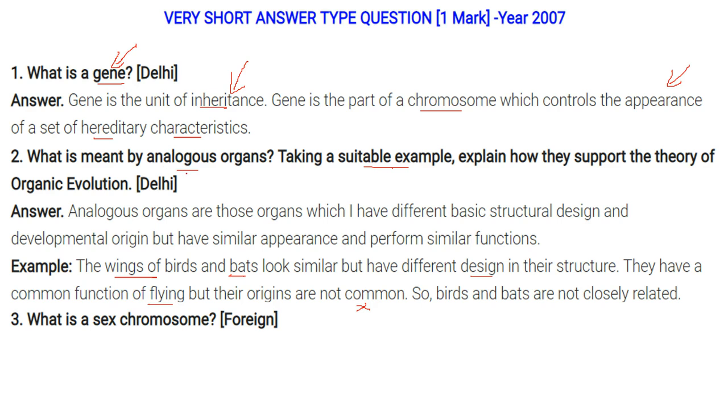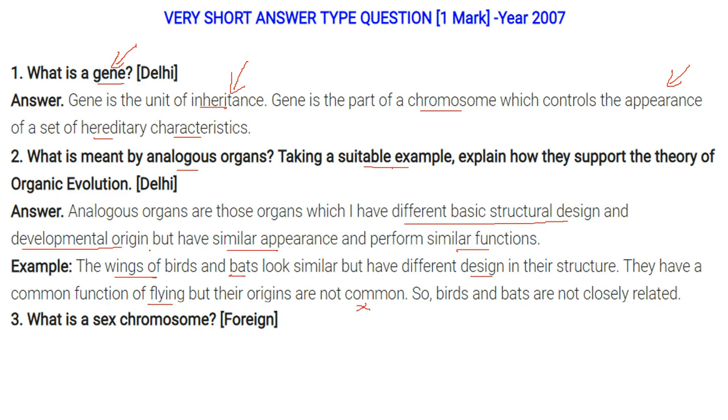Now we can answer this. Analogous organs are those organs which have different basic structural design and developmental origin, but they have similar appearance and also perform similar function.